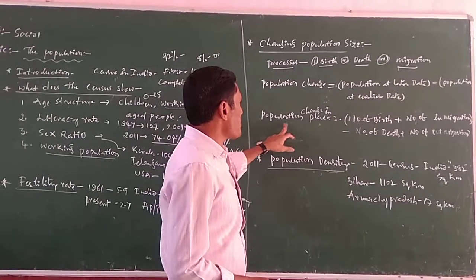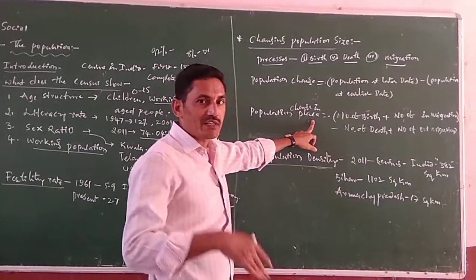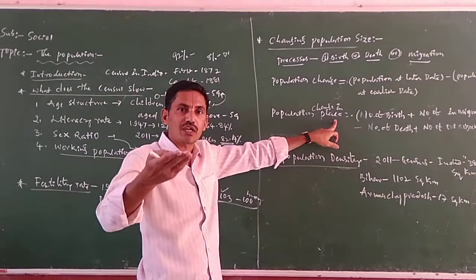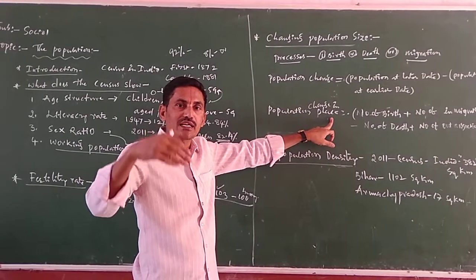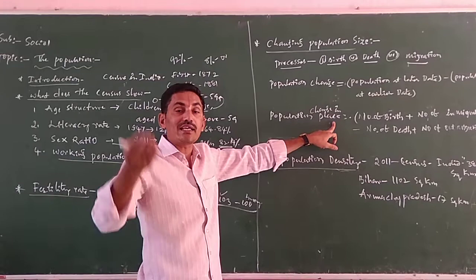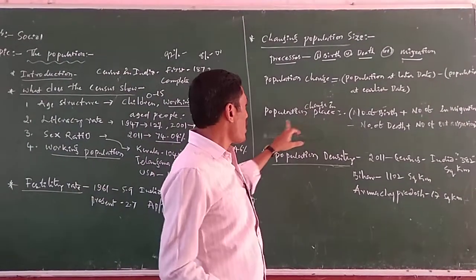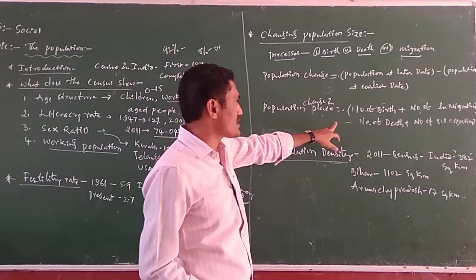Next, population change in a place. If you take one place, the population is changing. Of course, if it is increasing, that is positive. If it is decreasing, that is negative. So how does the population change in a place?